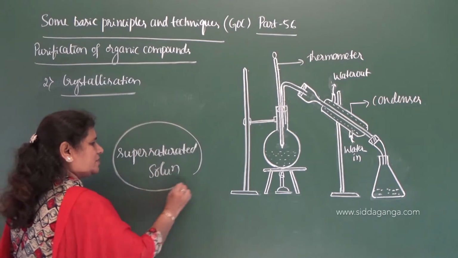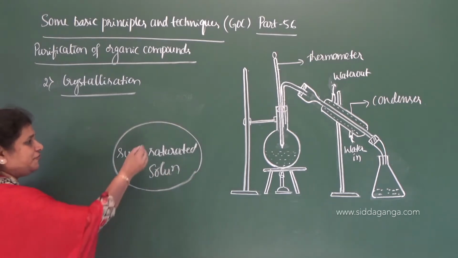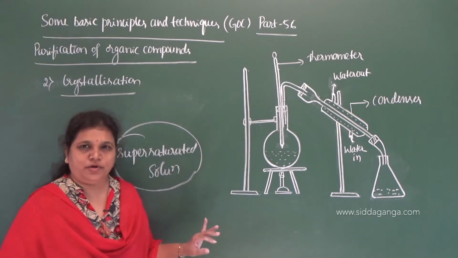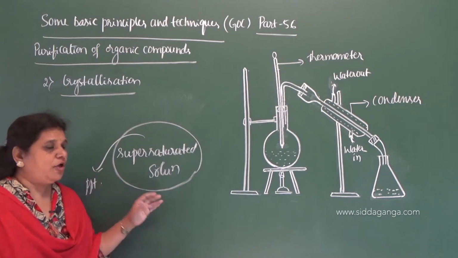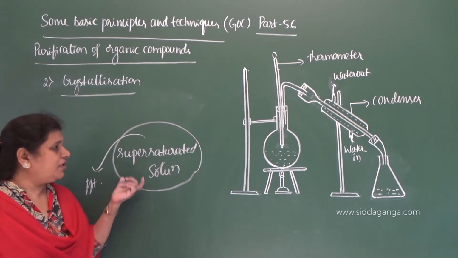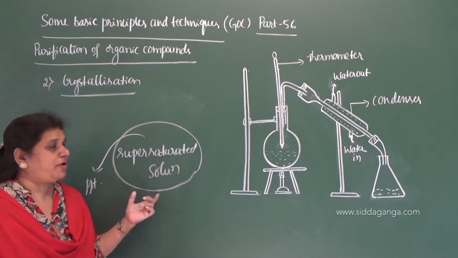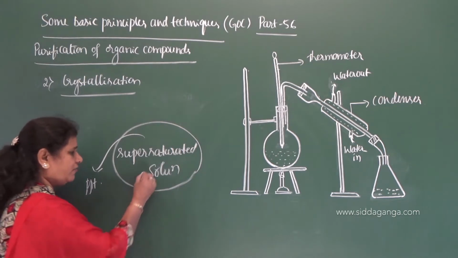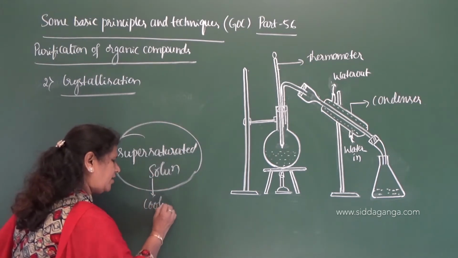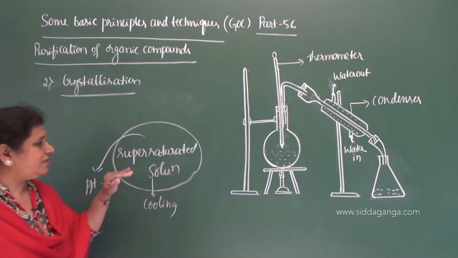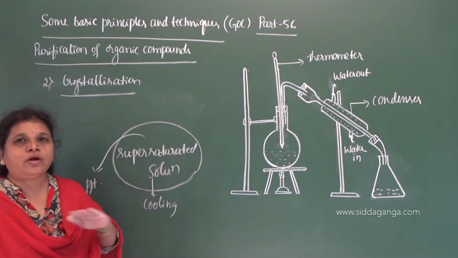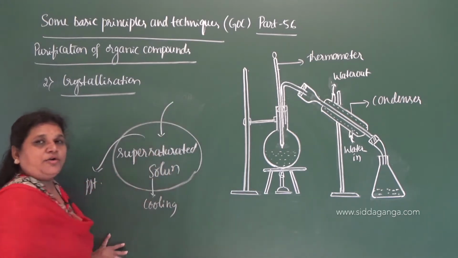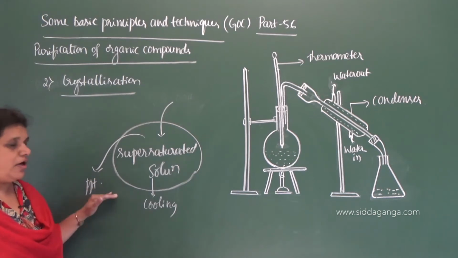This is a supersaturated solution of a compound from which we need to precipitate the required organic compound. The precipitation of pure organic compound from its supersaturated solution is done either by cooling, or by allowing the supersaturated solution to stand for a longer time, or by adding one or two crystals of the organic compound.